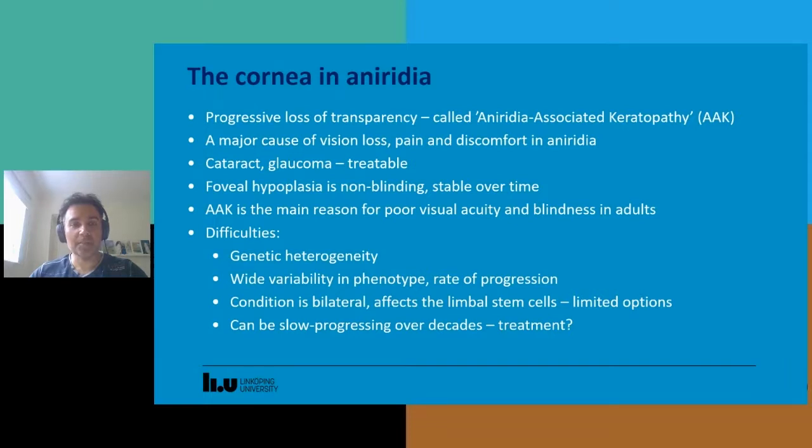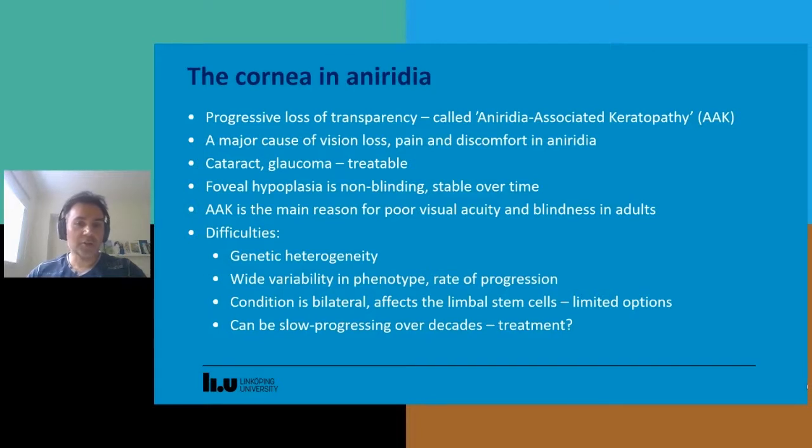and discomfort. Now, we know that in aniridia, there can be development of cataract and glaucoma. However, these conditions are treatable. Also, we know that the foveal hypoplasia is quite prevalent, but this is non-blinding and it is stable over time. By contrast, AAK can be blinding, and it's the main reason for poor visual acuity and blindness in adults with aniridia. And it's not stable over time, so it progresses with age.